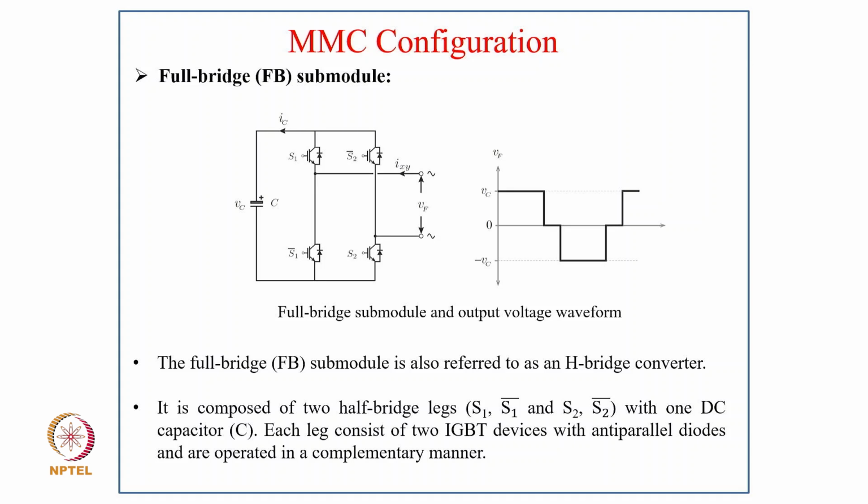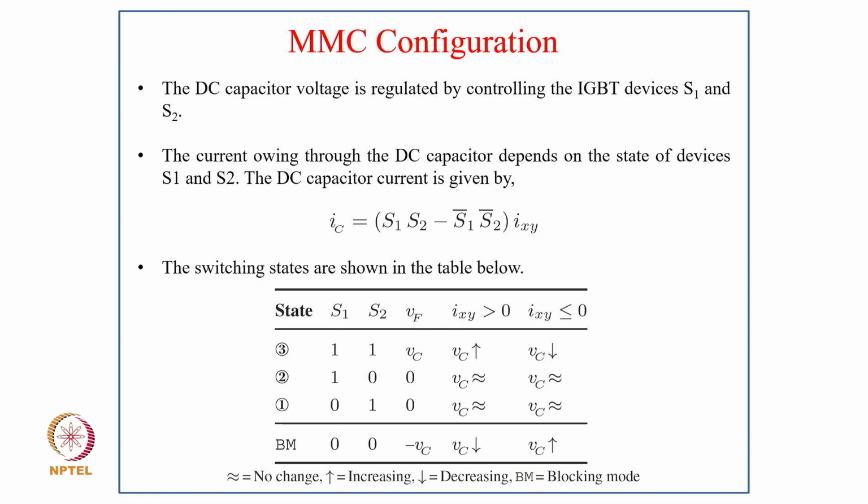It is composed of two half bridges, S1 and S1 bar and S2 and S2 bar, with one capacitor C, and each leg consists of two IGBT devices with anti-parallel diodes, operated in a complementary manner. The DC capacitor voltage is regulated by controlling the IGBT devices S1 and S2. The current going through the capacitor depends on the state of devices S1 and S2, and the DC capacitor current is given by IC equals (S1 S2 minus S1 bar S2 bar) times IXY.